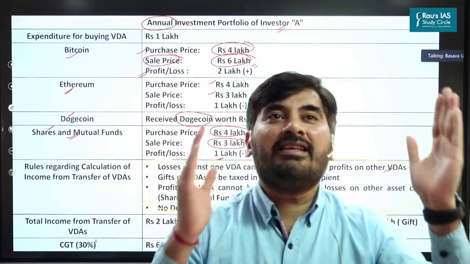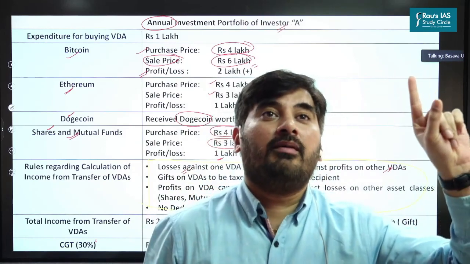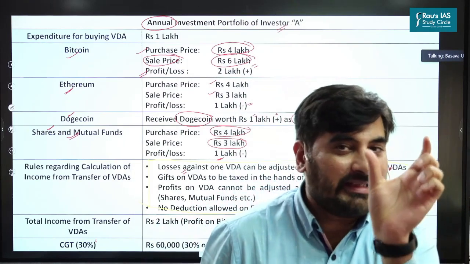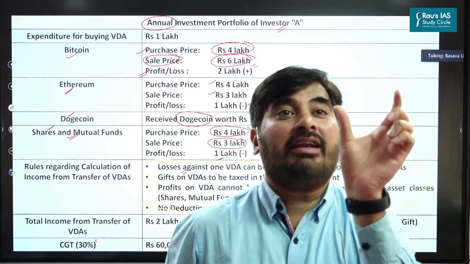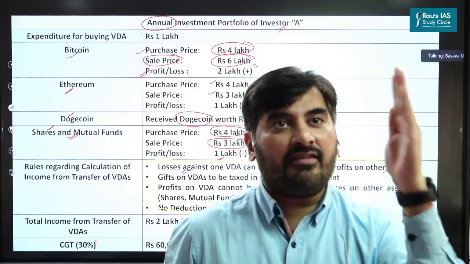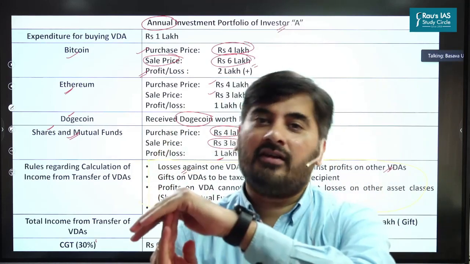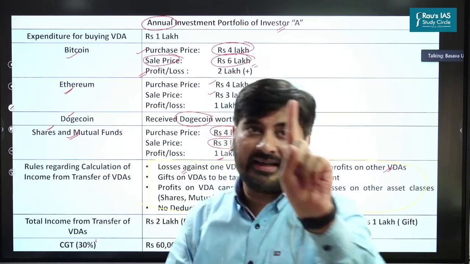So how much will 2 minus 1 be? 1 lakh. So what is my net profit? Net profit is 1 lakh. So when you're paying tax on crypto assets, it is the net profit, the net income, that you have to take into consideration. Profits on one virtual digital asset can be claimed against losses on other virtual digital assets. So 2 minus 1, that is my 1 lakh.